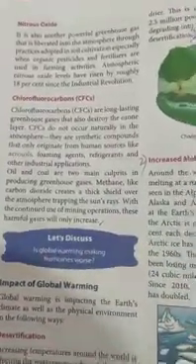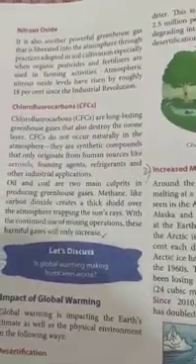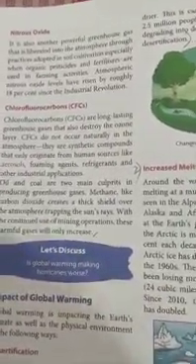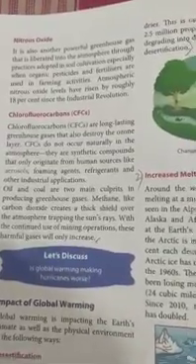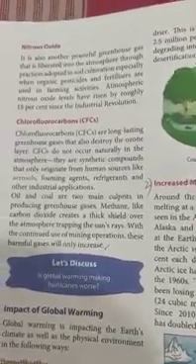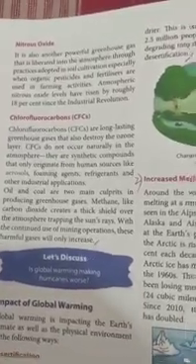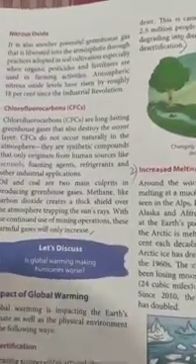For example, aerosols, foaming agents, refrigerants and other industrial applications. So through these human sources, they originate.